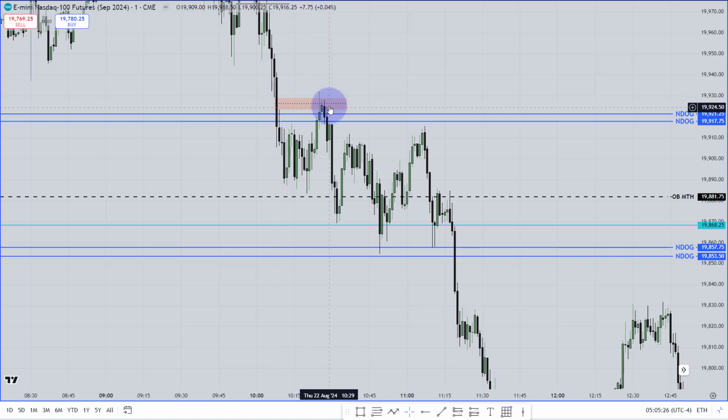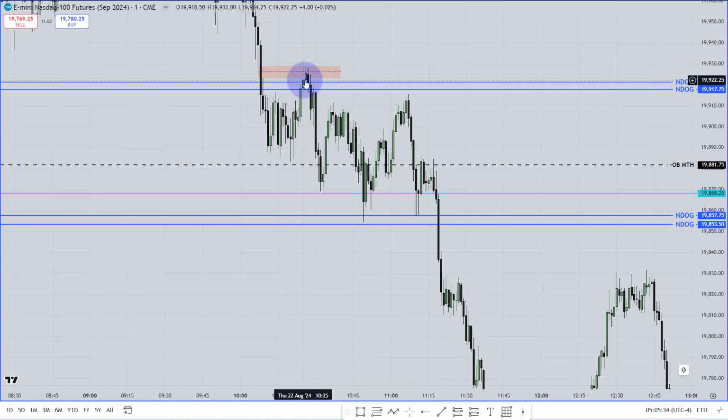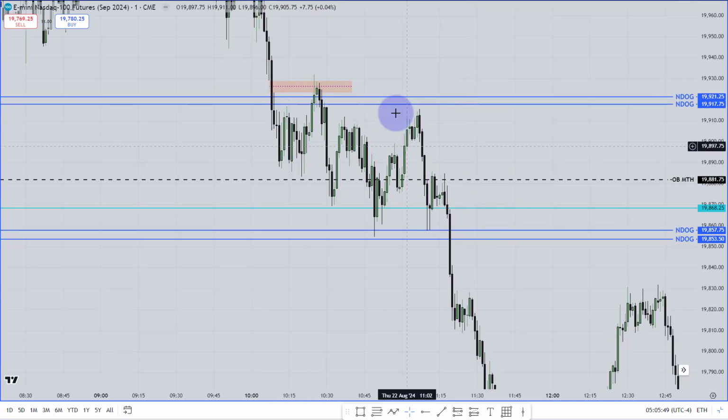The lower portion, okay, bodies worked with the lower portion. The wick did the damage, but bodies were below this 50% of that bearish order block. Then it went lower, took this low, went higher again. After trading higher, it went lower again, took that liquidity, went higher again. So all of this area, back and forth, made this a balanced price range.